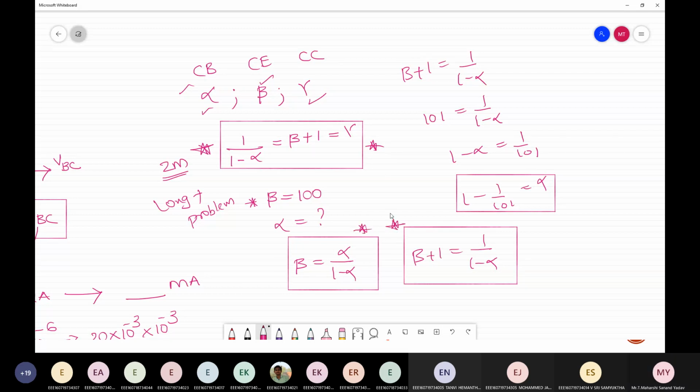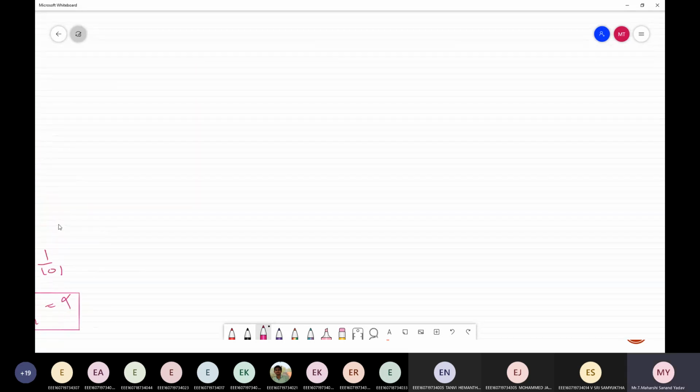Now you tell me the overall relations of CE, CB and CC. Just tell me the end expression which I got for CB, for CE and for CC.